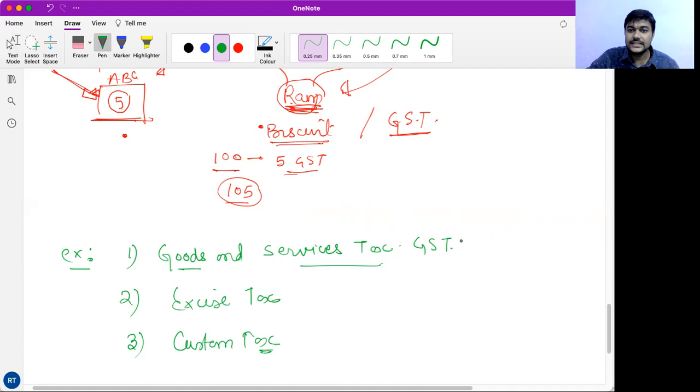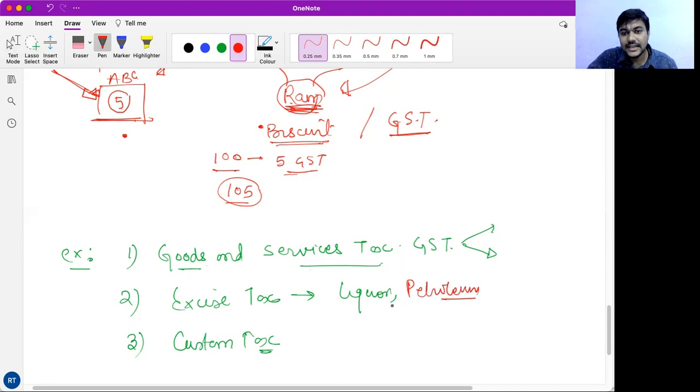So GST is levied on all goods and services. For example, you purchase a pack of biscuits, or let's say you go to a restaurant, a parlor, or a 5-star hotel, so you take services from there. If you go to a hospital, if you purchase any good, or if you consume any services, then you have to pay goods and services tax. Excise tax is another kind of indirect tax which is levied on production of some goods. So for example, liquor, for example, petroleum.